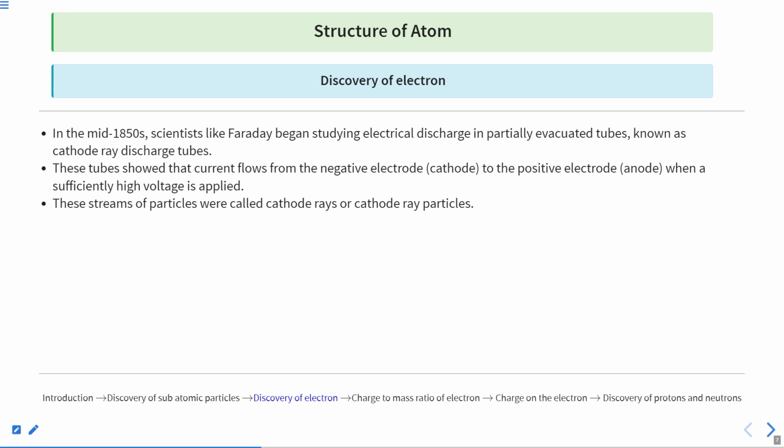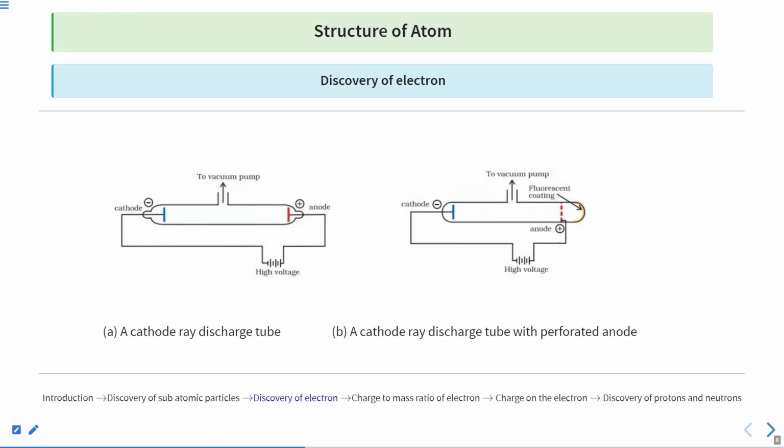How does one detect these particles? They were not visible. The current was flowing, so there were some particles, some stream of particles, that must be responsible for this current. So this is the thing.